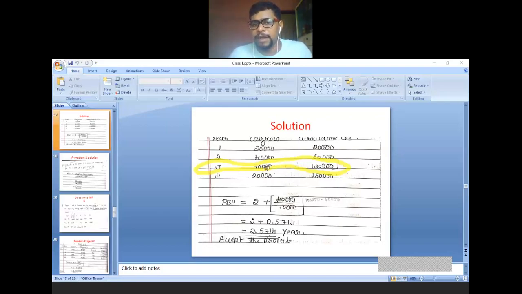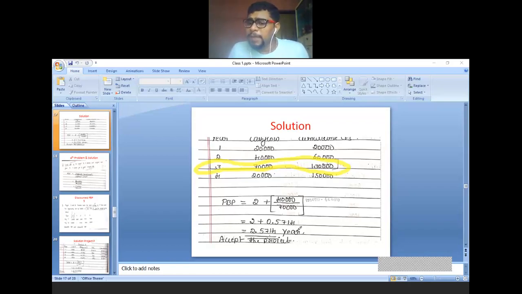during the year. See, in which year we have circled, that year's cash flow you have to take: 70,000. Now direct calculation, 40,000 divided by 70,000 plus 2. So the answer is 2.571 years. Don't forget to write the year. This is very, very important. So the payback period answer is 2.5 years.